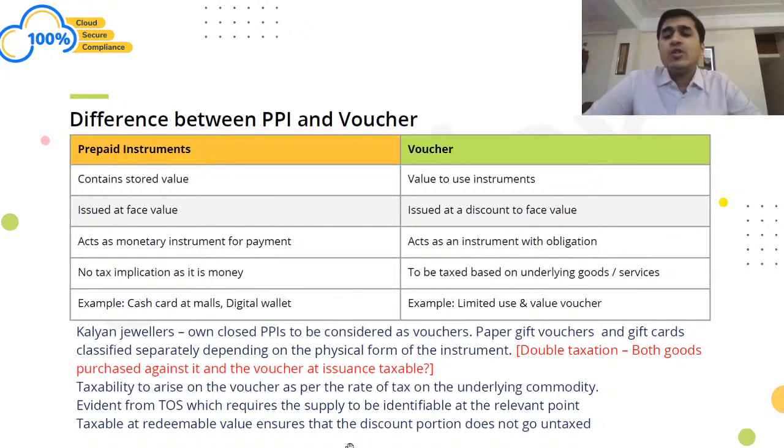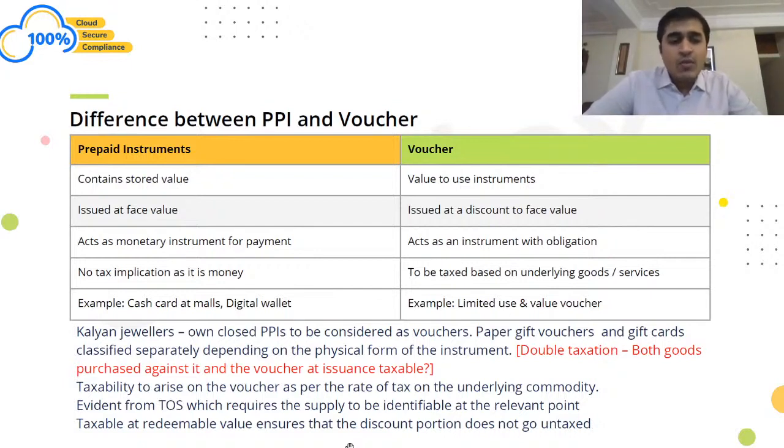So let us say GST was 25 rupees. In that case, when the voucher is issued, 5% GST, that is 25 rupees, would be charged on the voucher also. So a voucher is a separate product, but it is taxed based on the underlying goods or services. Here the underlying service was restaurant services, so 5% GST was applicable on the voucher also, right?